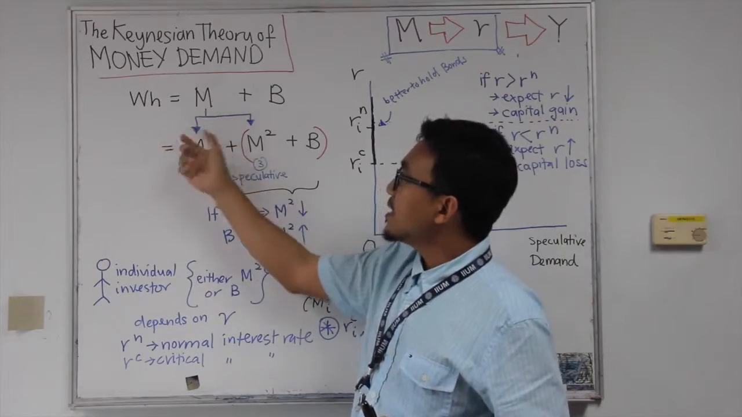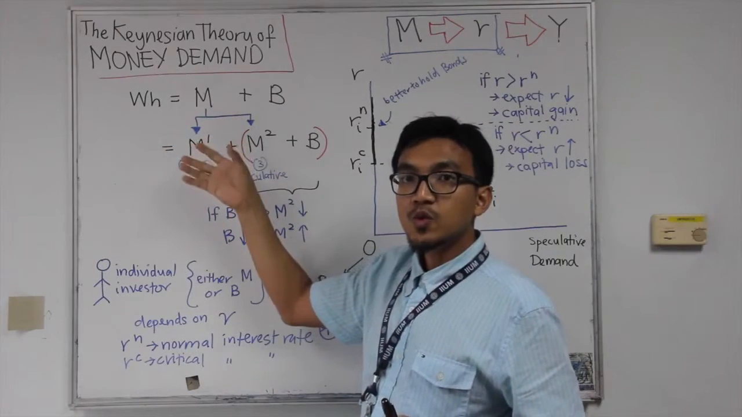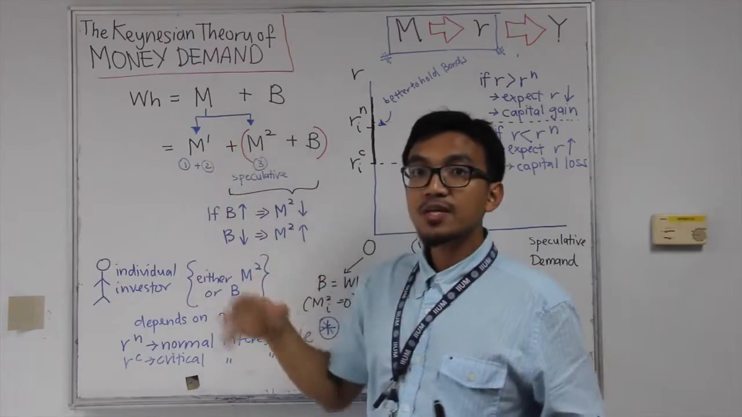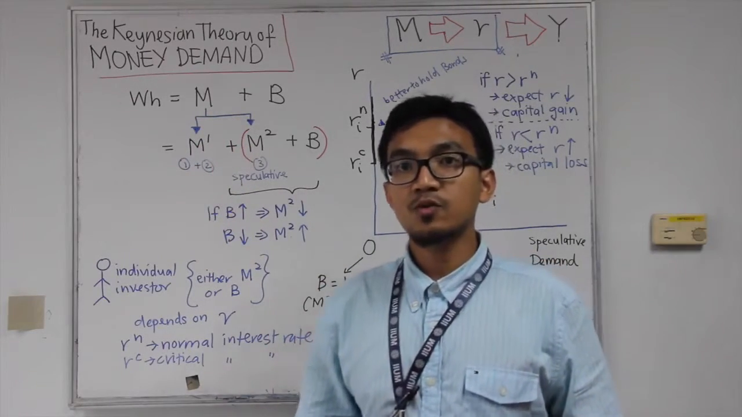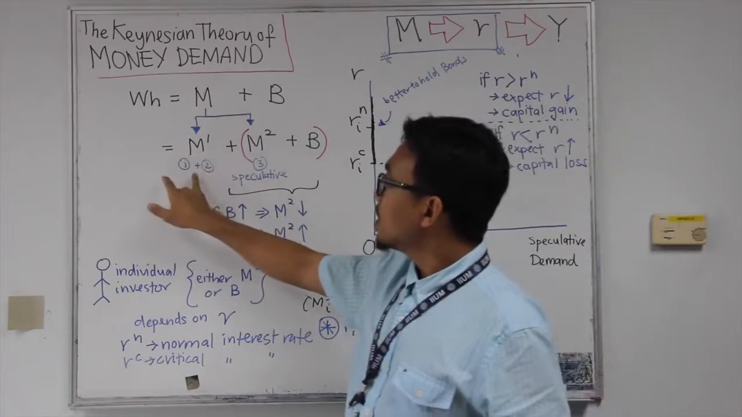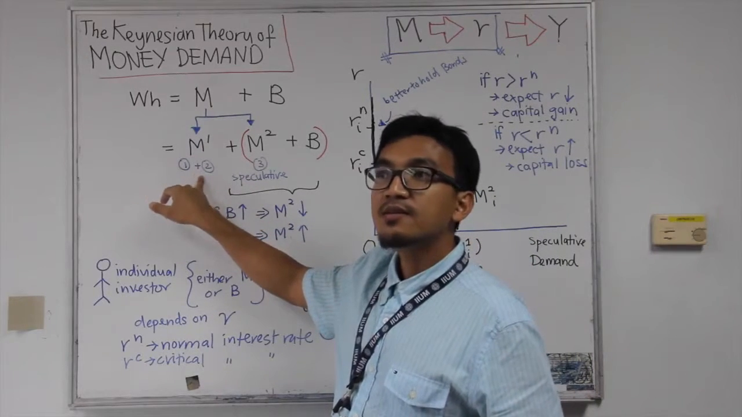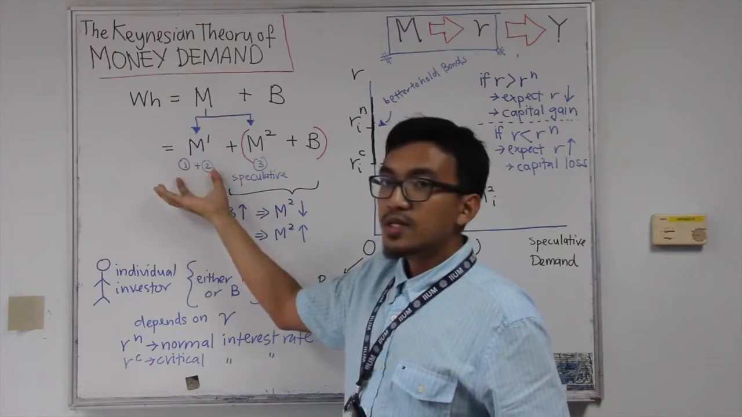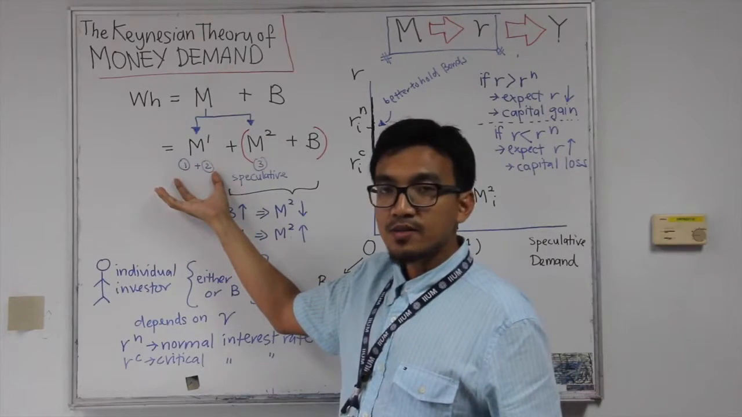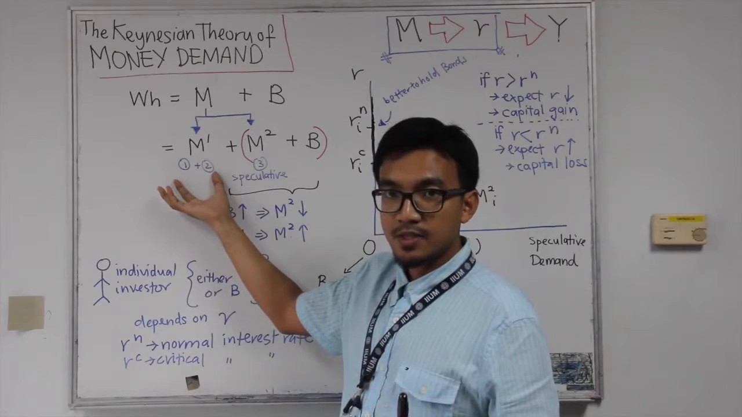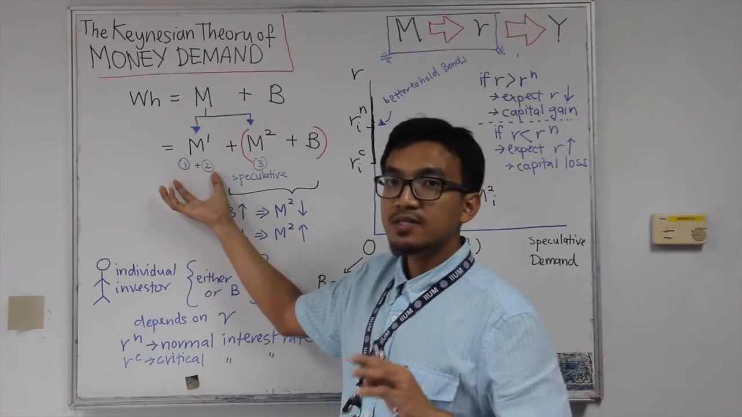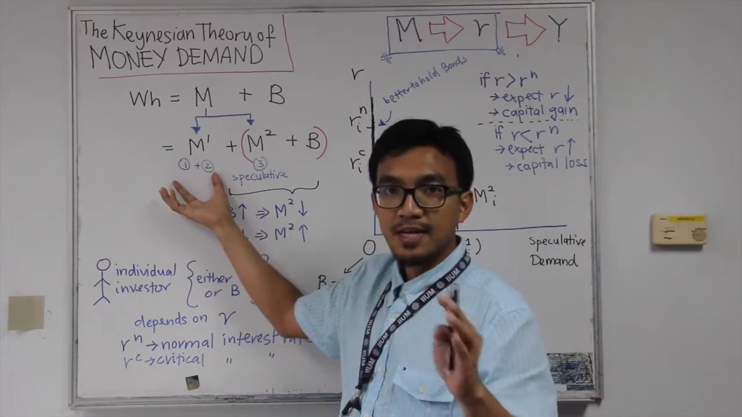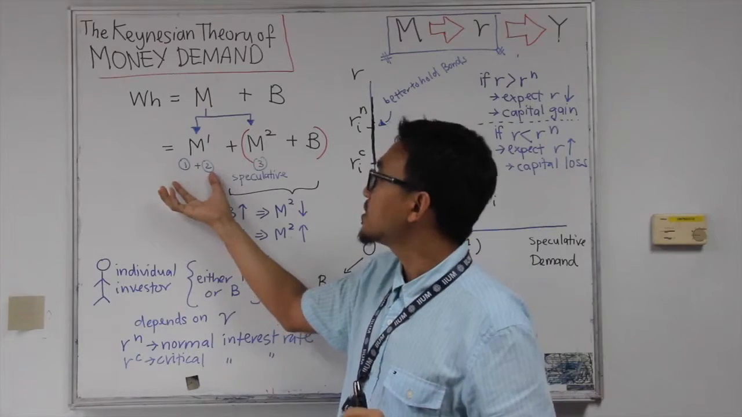And for this, M can be further divided into two, M1 and M2, based on the reasons why a household would like to hold money. So M1 would be the transaction and the precautionary demand for money. As we know, it has no relationship with interest rate. It has a positive relationship with income. So it doesn't really fit our purpose to explain the negative relationship between money demand and interest rates.